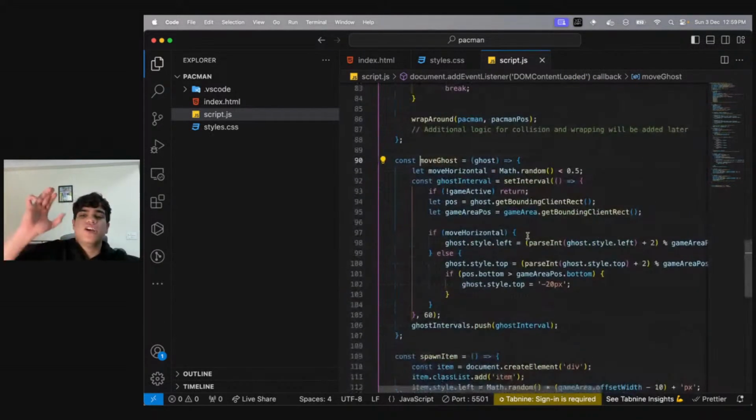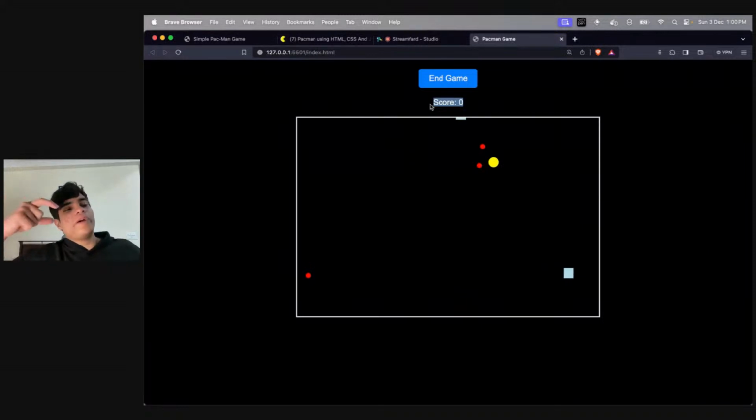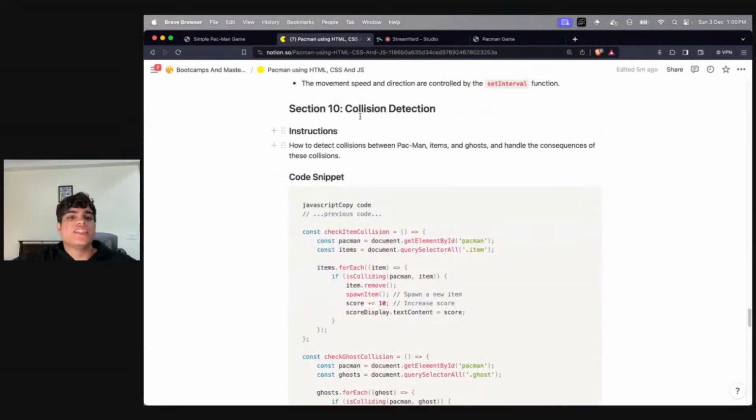Anyways, you guys can see that more or less we have come almost to the end of the class. I can move my Pac-Man, I can move my ghost items now. The only thing left is to write the logic that whenever I go close to this red dot, I want to get rid of this red dot and create a new one. Whenever I go close to this ghost, I want to end my game. Whenever I eat a red dot, I want to increase my score. And eventually, when my score is divisible by 5, I need to spawn new ghosts. That's the logic. So obviously collision detection is what we want to do.